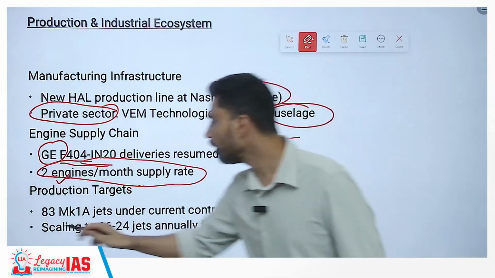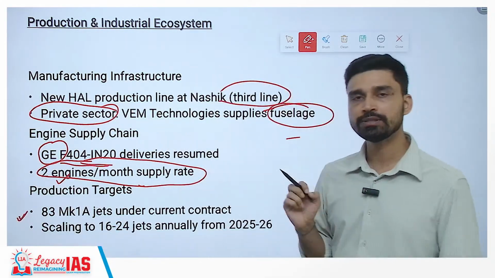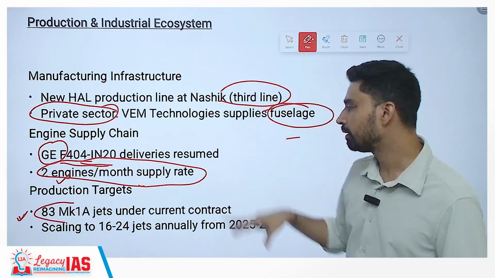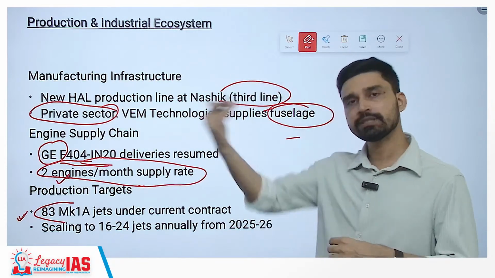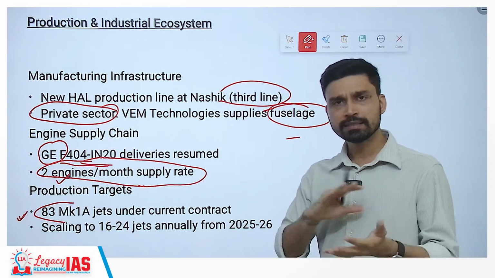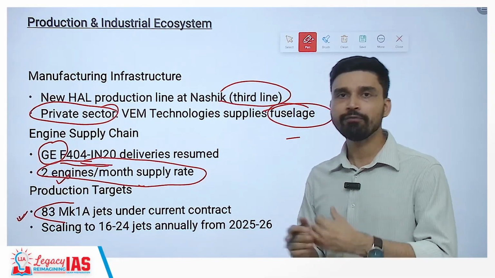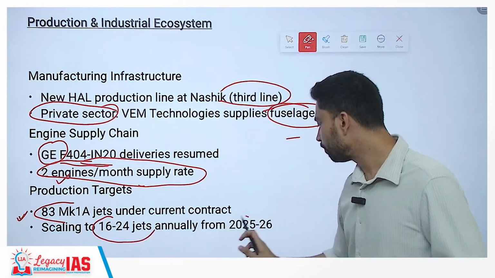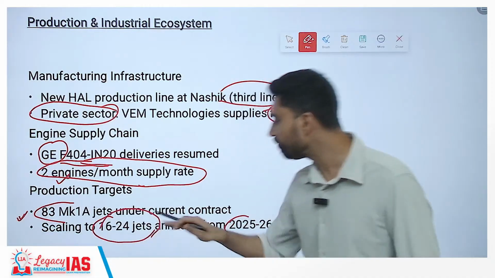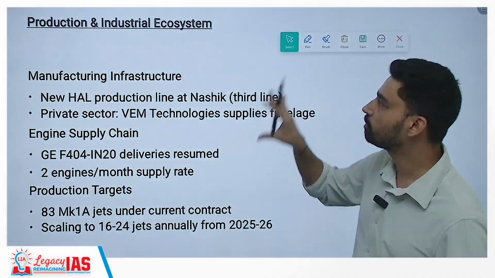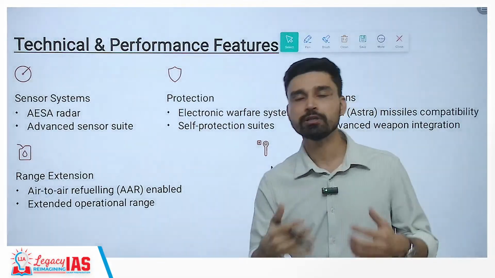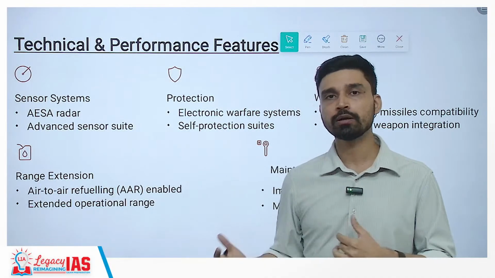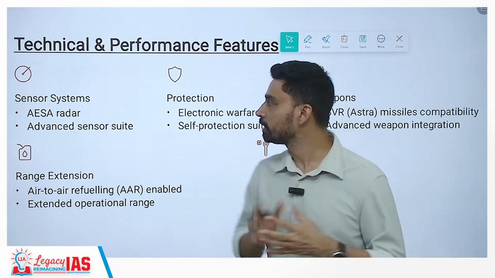So overall, as far as procurement by the Indian Air Force is concerned, the government has already green-lighted procurement of 83 Mk1A jets under the current contract. Apart from that, they have also given contracts earlier. Overall, about 180 Tejas Mk1A fighter jets will be inducted by the Indian Air Force, and this induction will begin from this fiscal year, and every year between 16 to 24 jets are expected to be inducted. In this context, the IAF spokesperson has clearly stated that we are hungry for the jets because we have already retired our older jets, older squadrons, and that is why we need to induct as soon as possible.